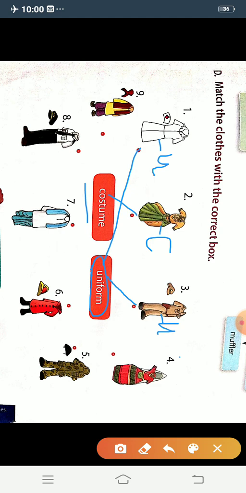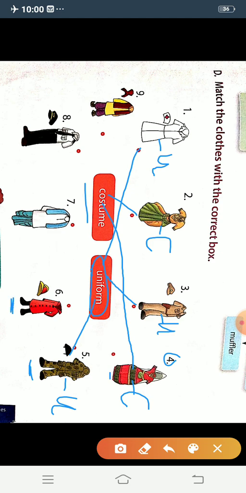See the next one, number 4. What is this dress? This is the Manipuri dress. See, Manipuri dancers are wearing this type of dress. So what is this? Dancers and actors wear costume. So it is costume. So we will match it with the costume, and here we will write C. Number 5. What is this? This is a soldier dress. Soldiers are wearing uniform. So here we will write U and we will match it here.